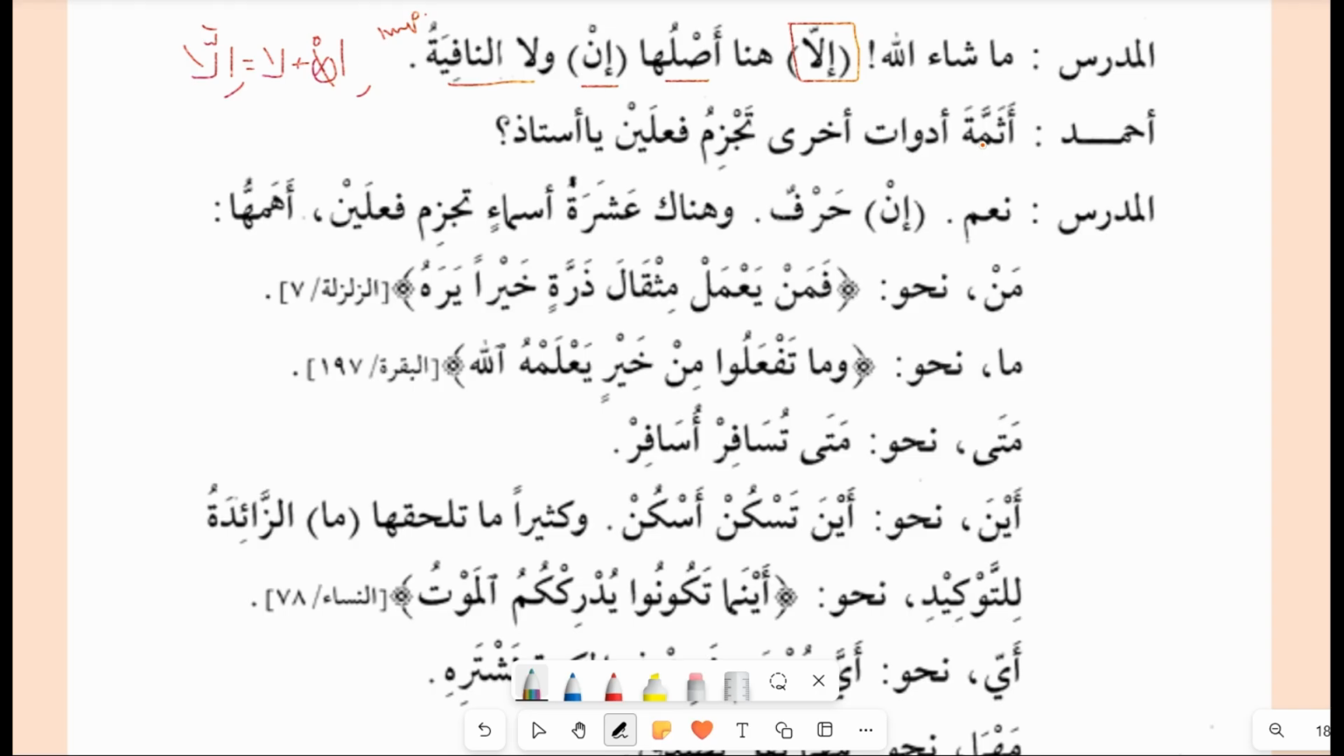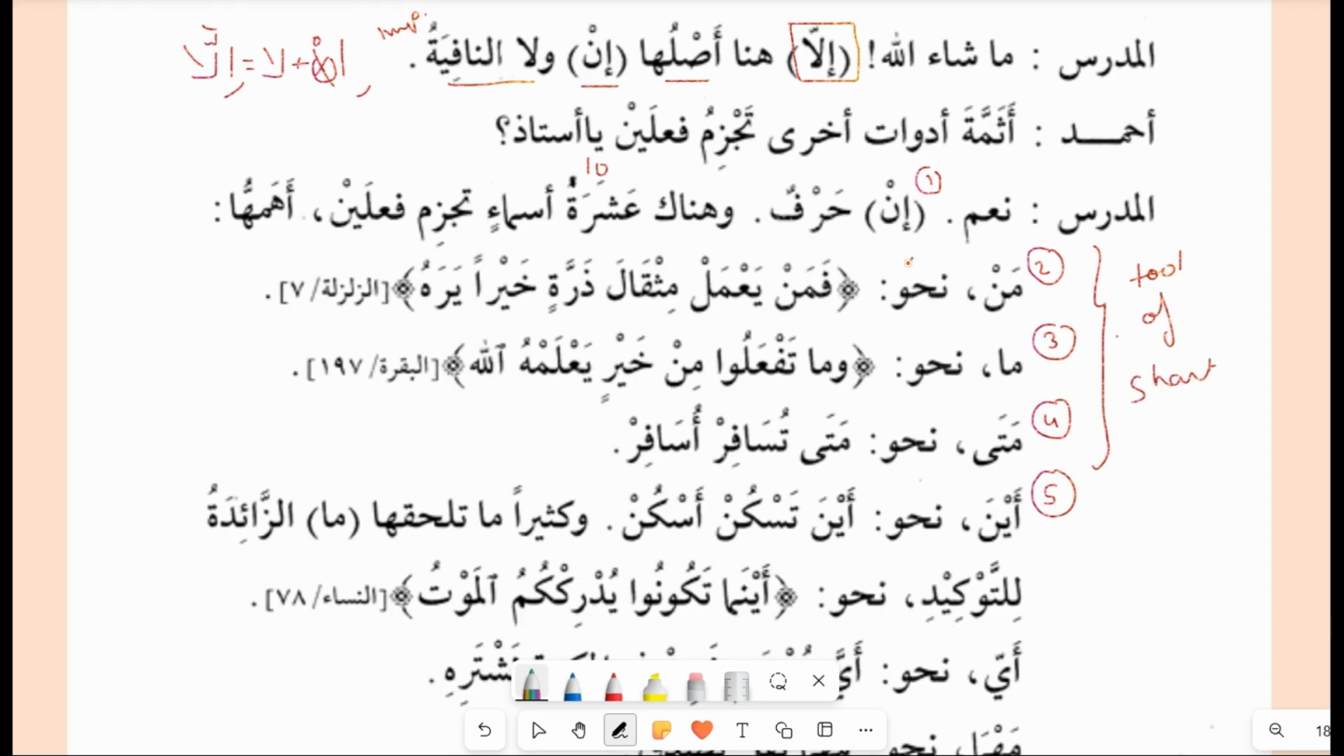Ahmad is asking, are there any other tools for making shart that jazm two verbs, ya ustaz? So he is asking how many tools there are. So the teacher says na'am. In is a harf, he is saying this is one of them. Wa hunaka 'ashrat asma', there are 10 of them that jazm two verbs. The most important is man. So these are the important tools that can come as adawat shart. So you can mark them down. Man, ma, mata, aina. So these are some of the tools of shart here.